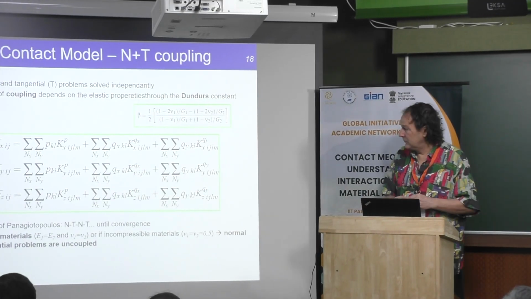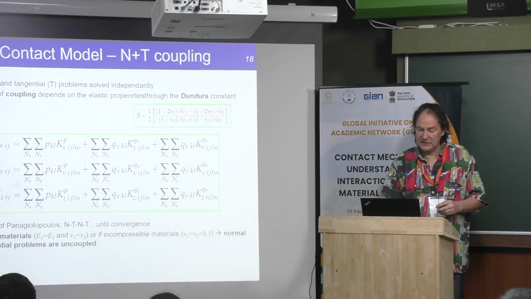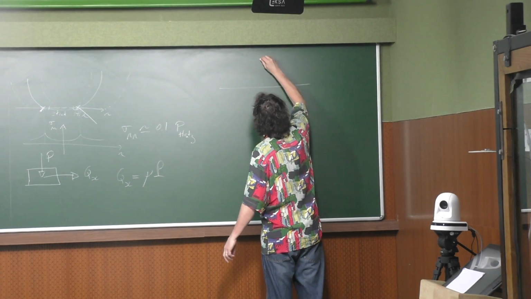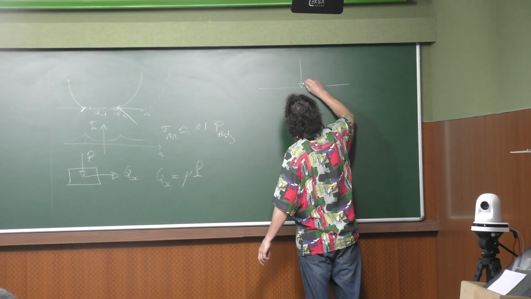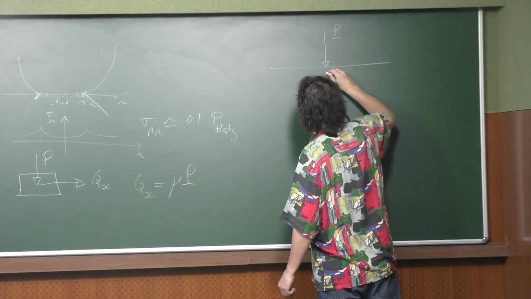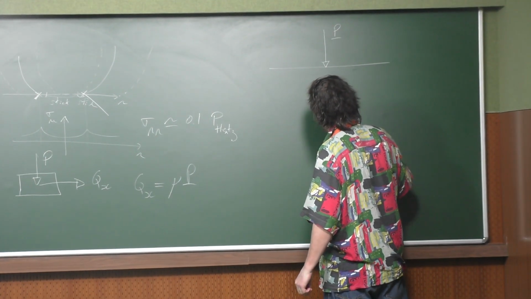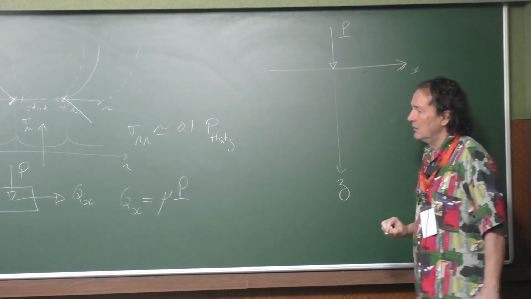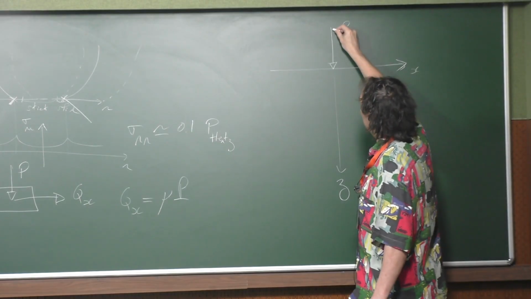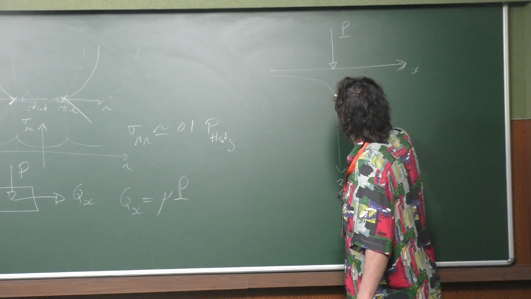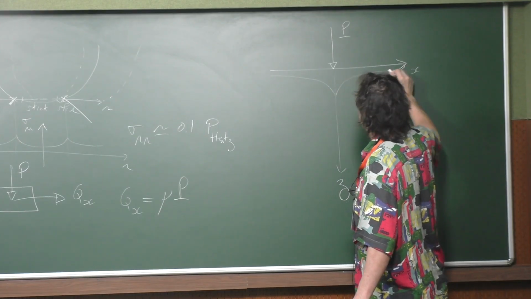What I would like to say here is that, for example, if you consider Z to be the normal to the surface, okay, then the direction here is Z, and this is X. Now, under the load, the surface will deform like that, to be symmetric.